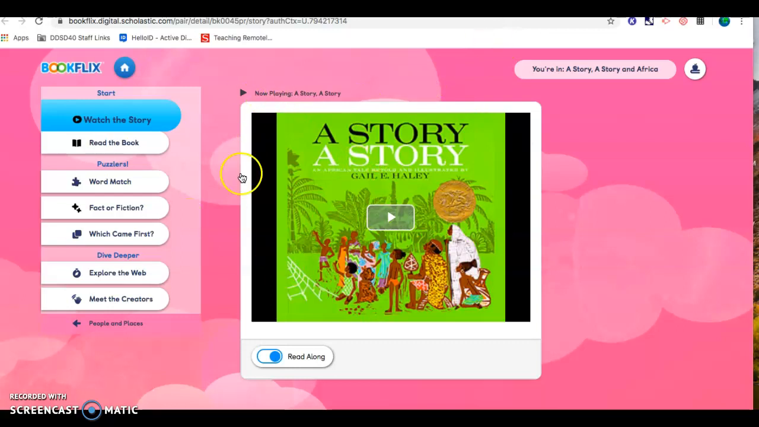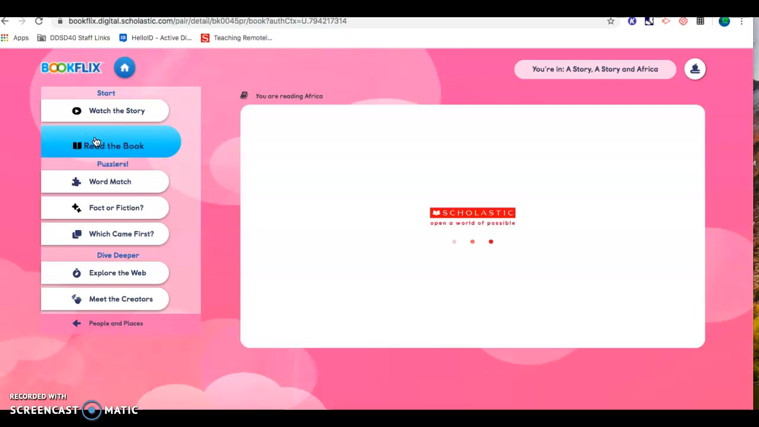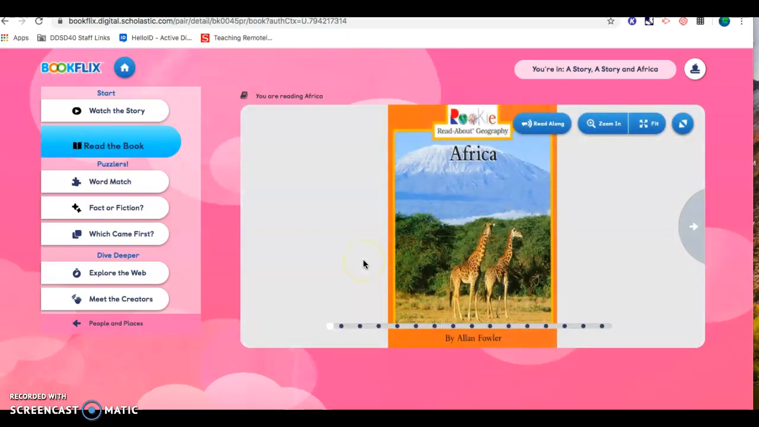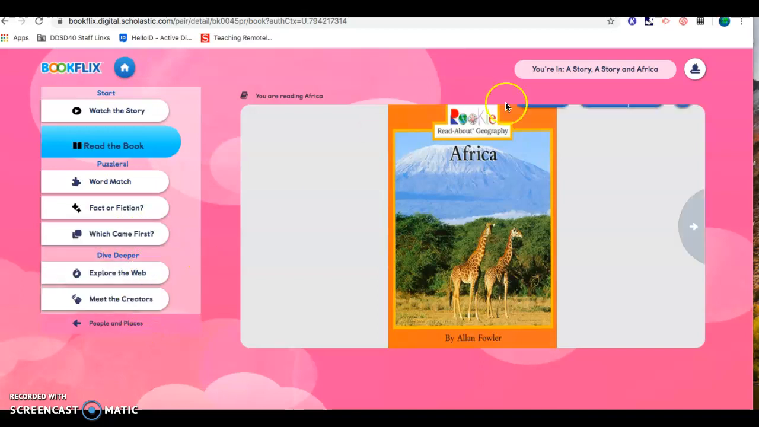So you can watch the story and read the book. So you're watching the story, A Story, and you can then read the book, Africa, and then you can do the puzzlers, so the word match, fact or fiction, which came first, and you can dive deeper, explore the web, and meet the creators.